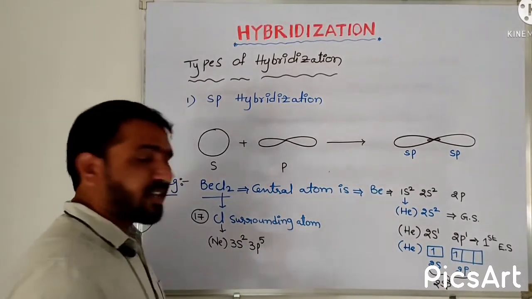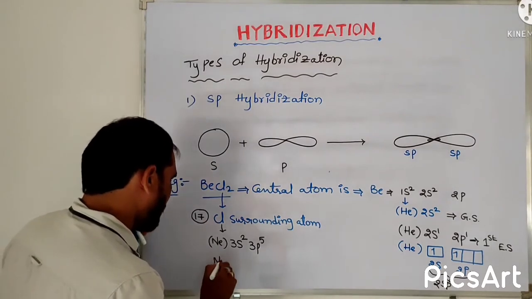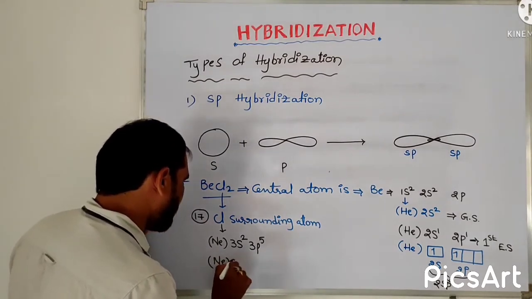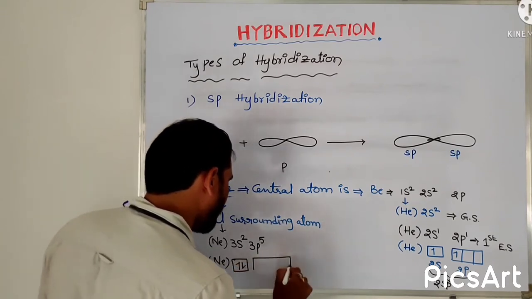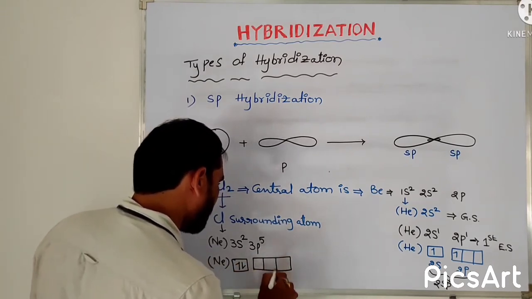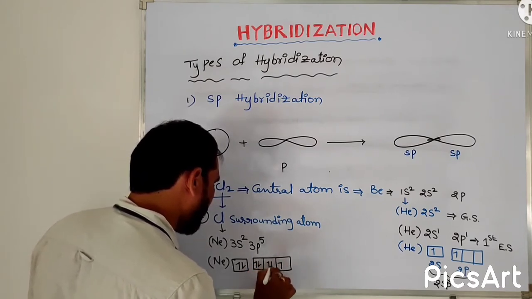If you write the box-wise electronic configuration, neon of 3s2, here this has 2 electrons, and for the p orbital, you see 3 boxes, here 1, 2, 3, 4 and 5.